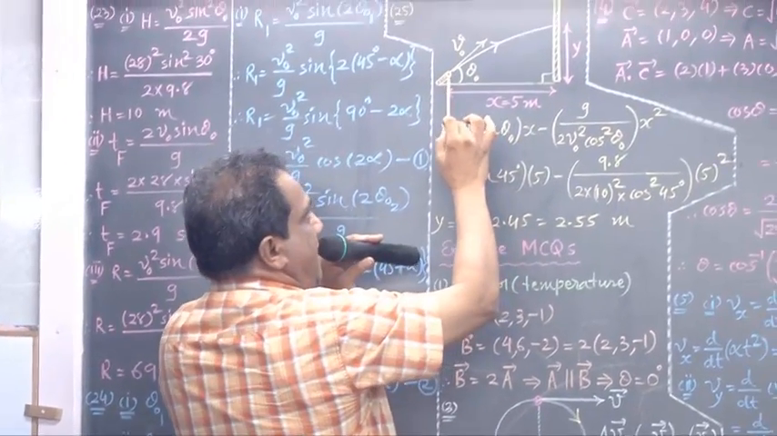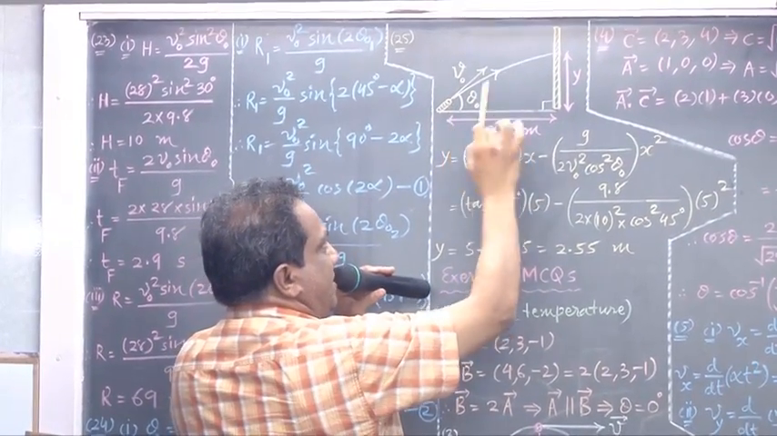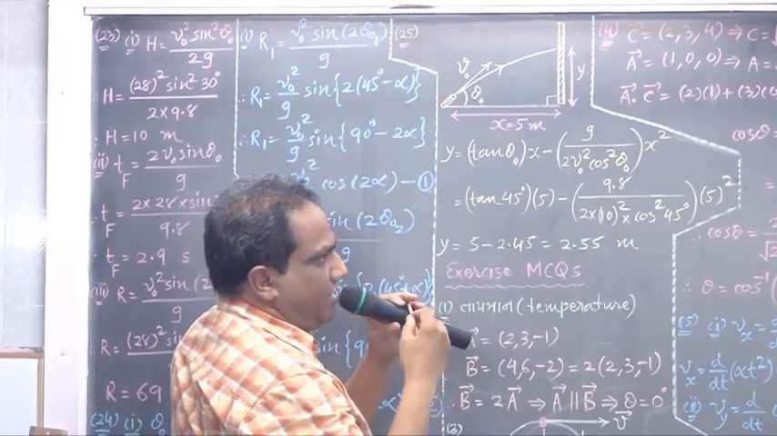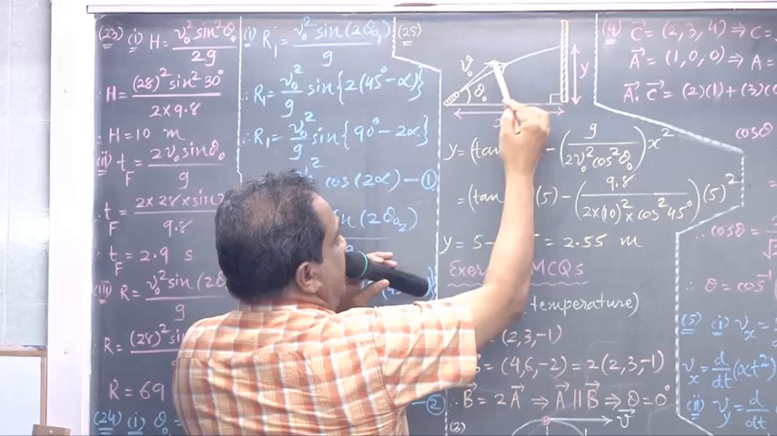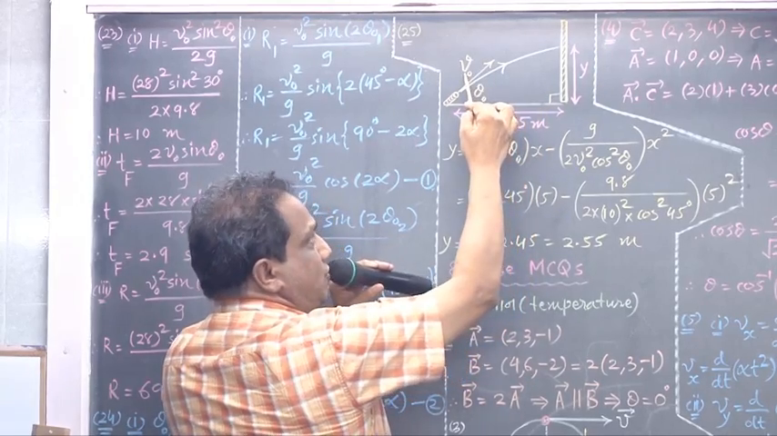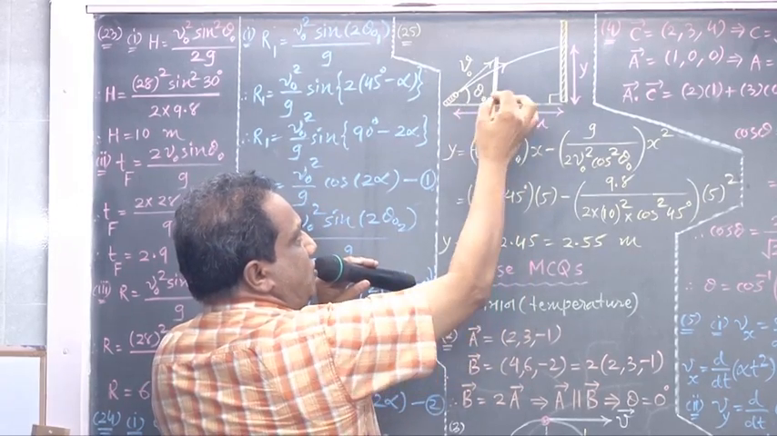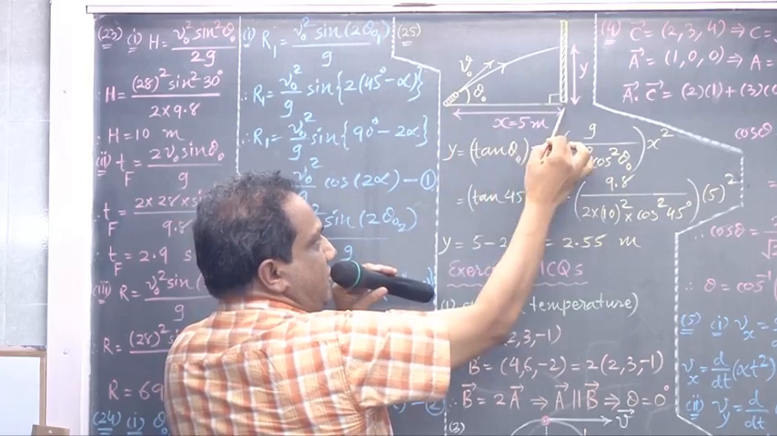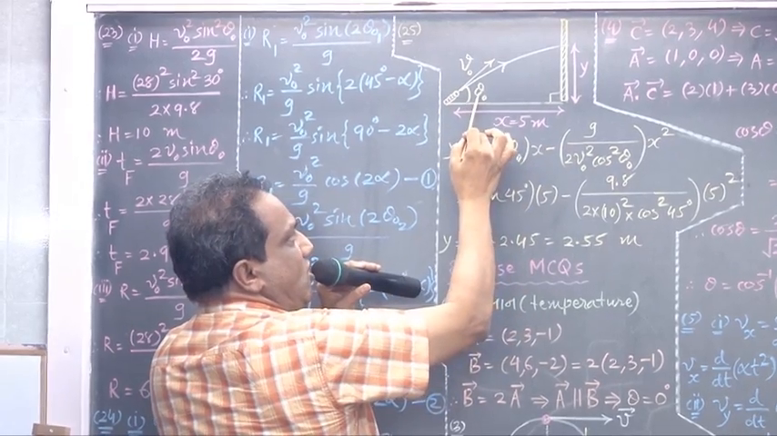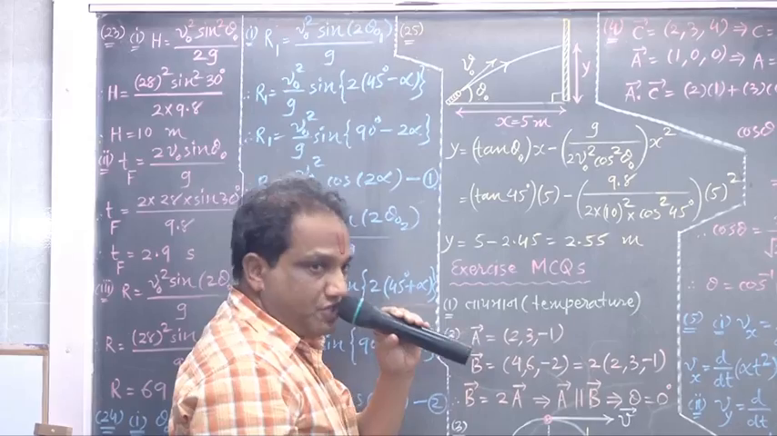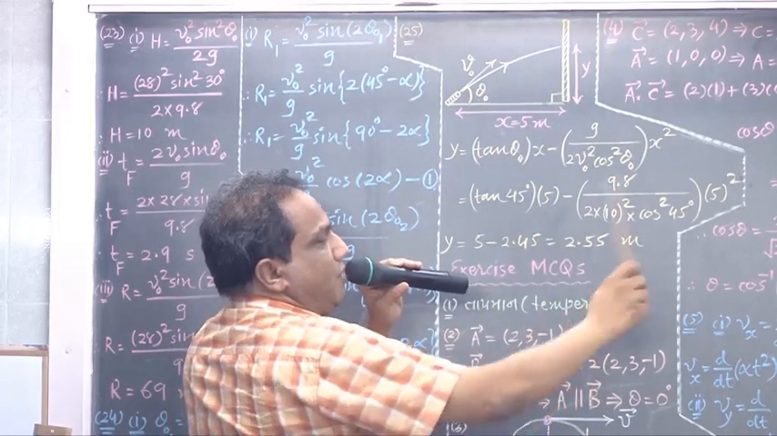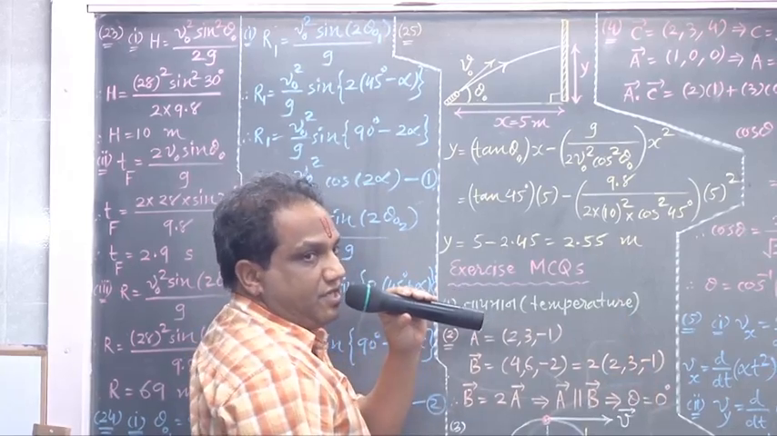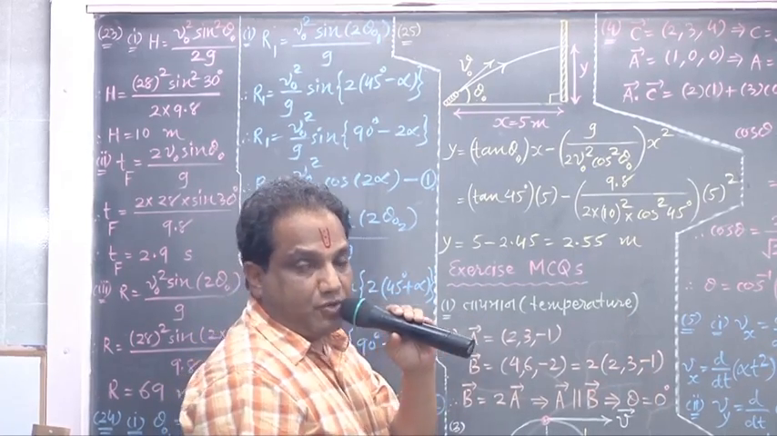From this pipe, water is coming out. Water particles are thrown with some initial velocity. That initial velocity I am taking as V0. The angle made by the direction of initial velocity with the horizontal is called the angle of projection, theta 0. Now this water particle will follow a parabolic trajectory because it is a projectile.